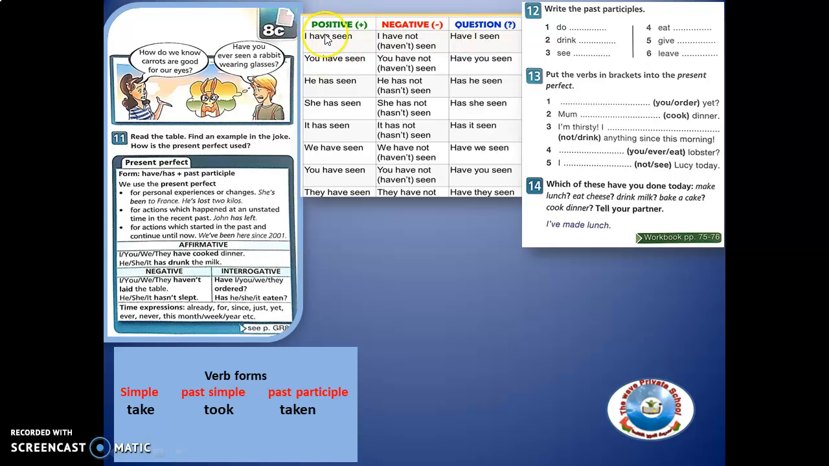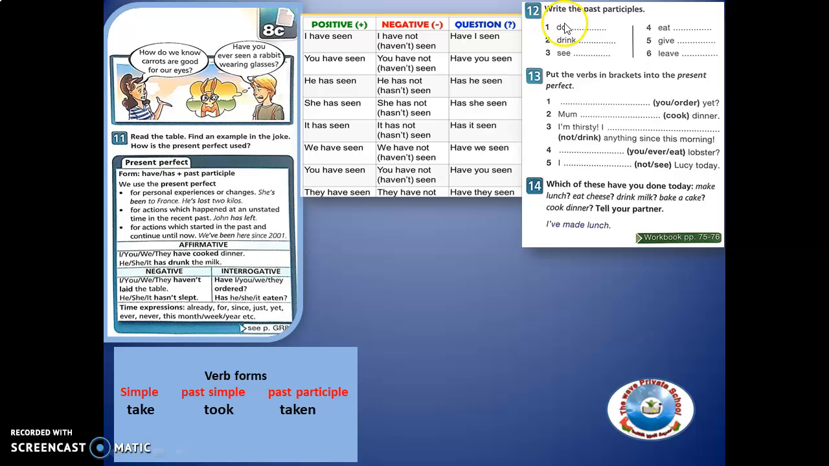So this is positive. How do you make it negative? Sorry, I have seen. And then I haven't seen. And then the question is, have I seen? So these are the equivalent. These are the positive phrases, and then here negative, and here are questions based on this.